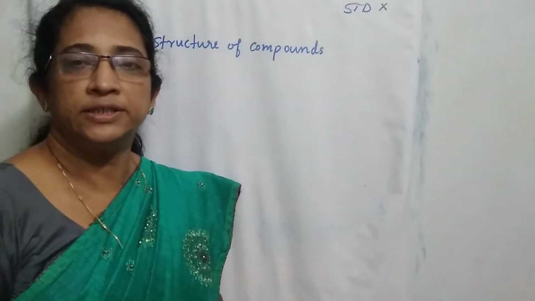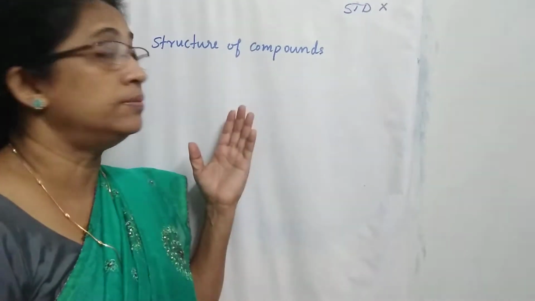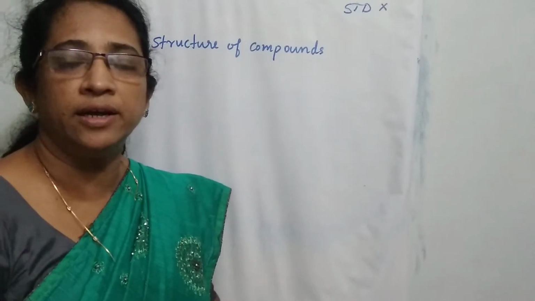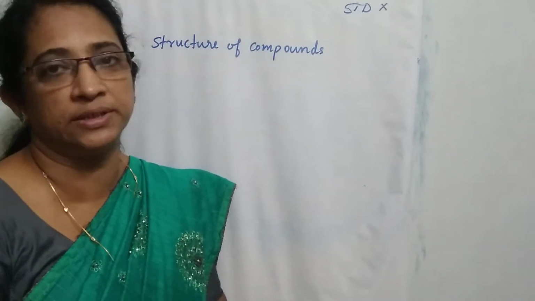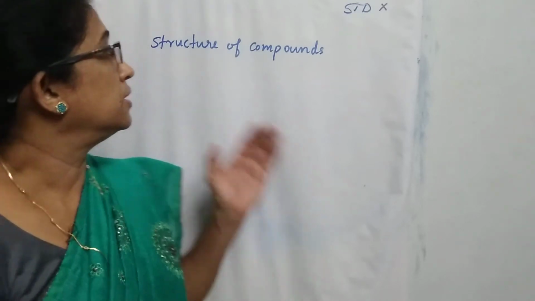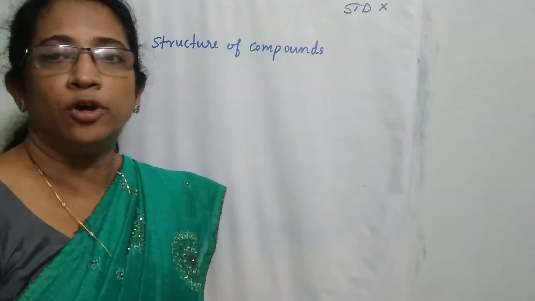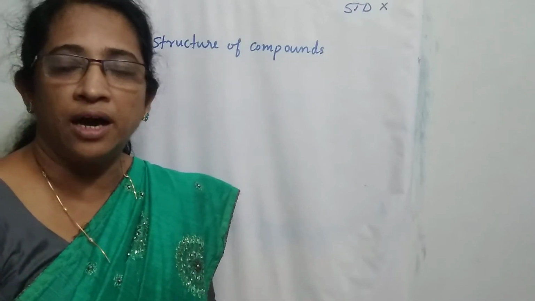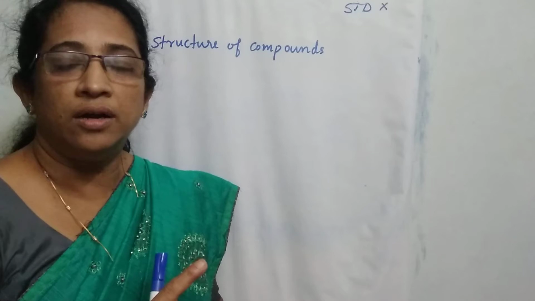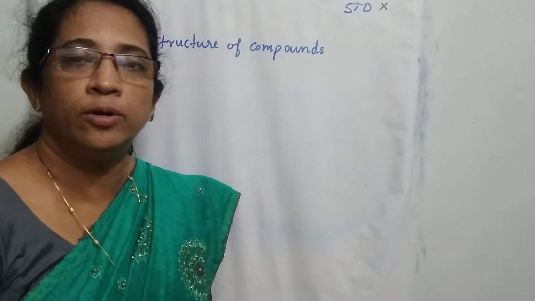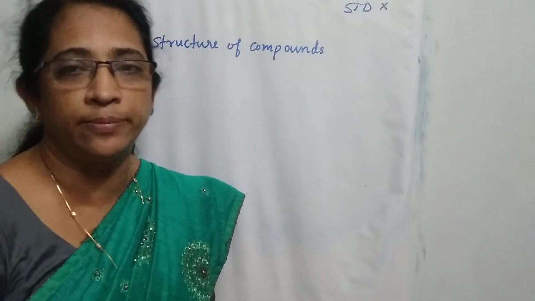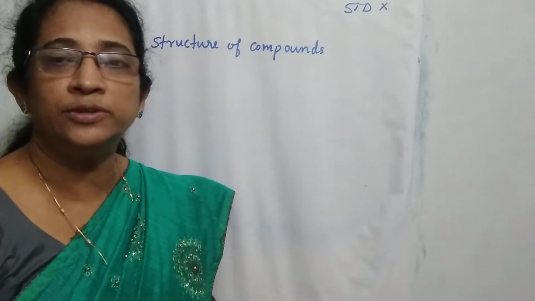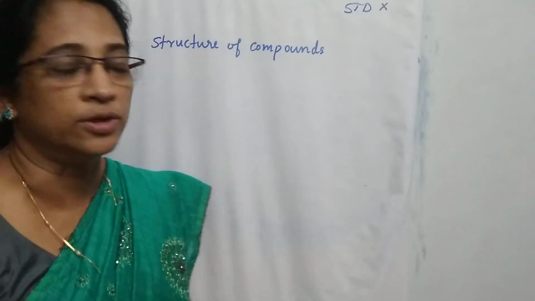Now we are going to discuss the structure of compounds containing carbon and hydrogen. Compounds containing carbon and hydrogen are called hydrocarbons. Then, about the structure of the compound, hydrocarbons are mainly classified into compounds containing carbon-carbon single bonds, compounds containing carbon-carbon double bonds, and compounds containing carbon-carbon triple bonds. So first we are going to discuss the structure of compounds containing carbon-carbon single bonds.